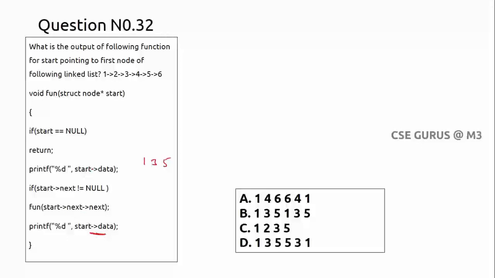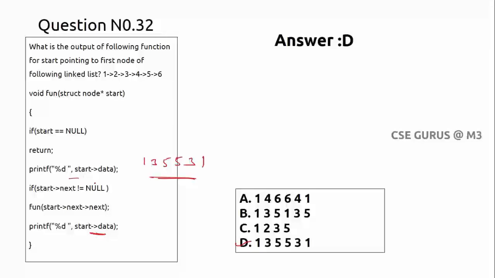Initially, after printing, first you have to print, it will print here. That means it goes to the 5, and next of the elements, again 5 will be printed. Next the previous, anyway you have to print these things prior, right? So that will be printed, 5 after printing this. Why? Because it is just recursive. So 5, 3, 1. This is our output and option D is the correct answer.